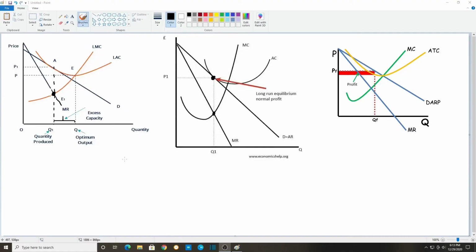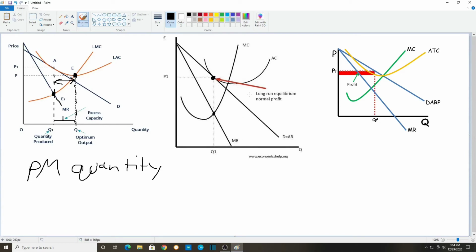For the graphs for monopolistic competition firms, these look very similar to monopoly graphs because they are monopoly graphs. For excess capacity in the long run, as you can see here, they produce at the MR equals MC profit maximization quantity, which is what they should do. But their full capacity, they can actually produce up till here, where MC crosses the ATC curve. So this is their excess capacity that they could produce if they ever wanted to.